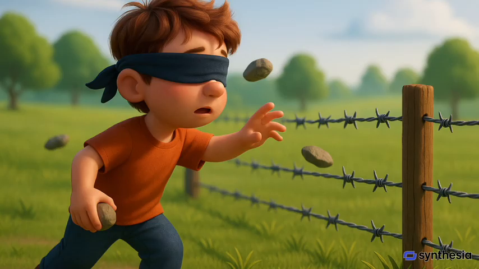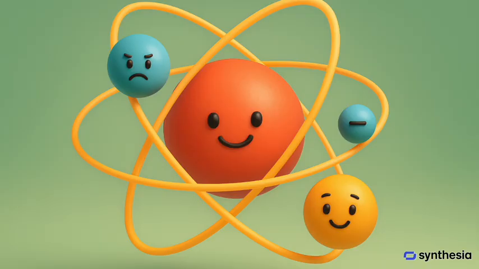But if a blindfolded child were to throw stones at a barbed wire fence, most of the stones would not hit the fencing and no sound would be heard. This is because there are lots of gaps in the fence which allow the stone to pass through them.